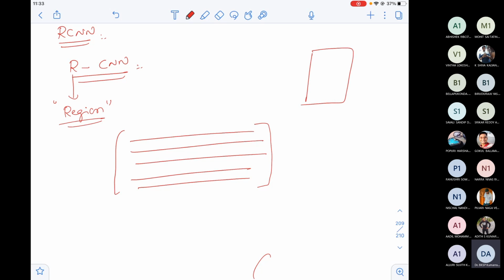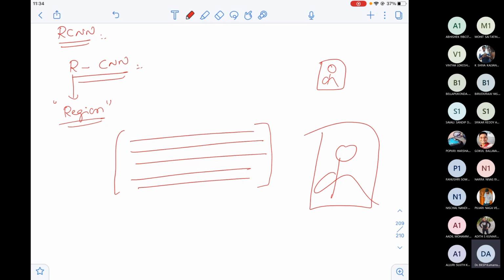Bounding box region. Since I'm not sure, assume that I want to detect a person. I'm not sure whether the person will be of this size or that size. If the person is this size, the bounding box will be small. If the person in the image is very big, then the bounding box also will be very big.